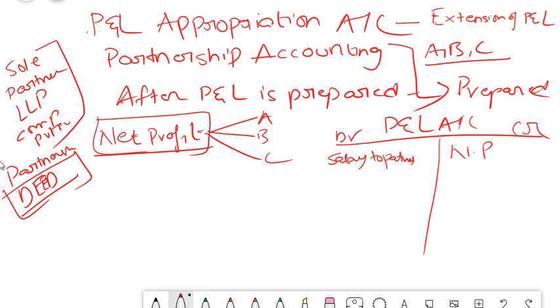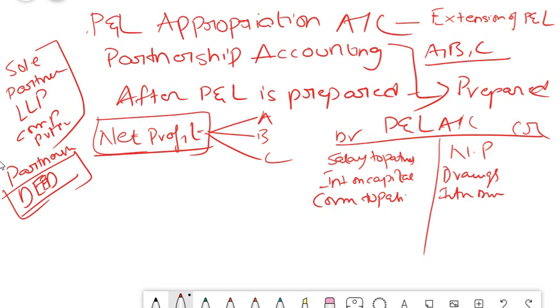And at the same time, there is something called interest on capital. There is something called commission to partners. All these are expense kind of items. They will reduce your net profit available for appropriation. So that's why these are debited. These are the most common items which come on your debit side, and the credit side is something called drawings by the partner, interest on drawings. All these come on the credit side because they will have an adjustment in your net amount.